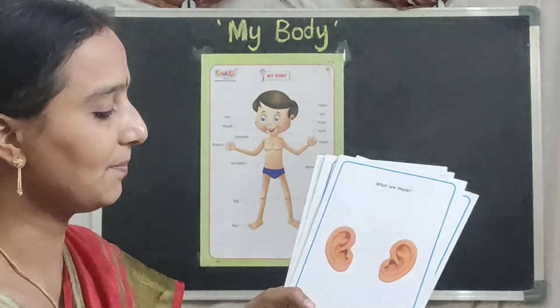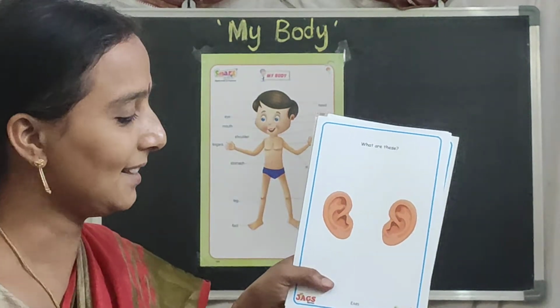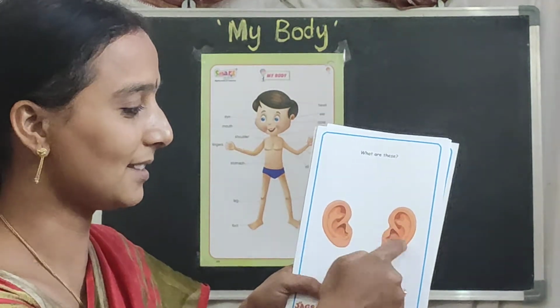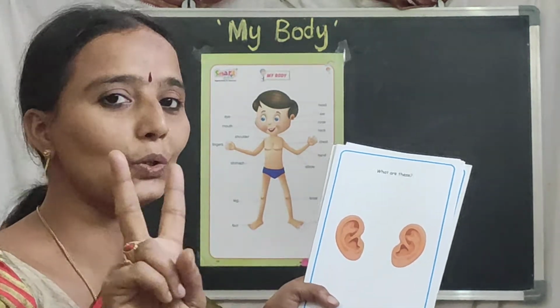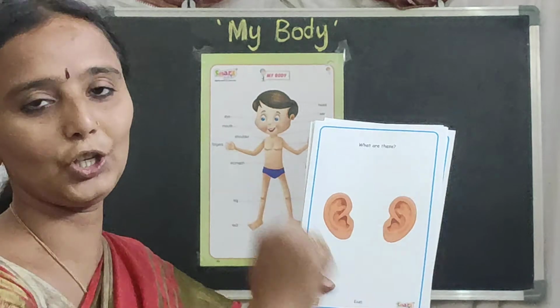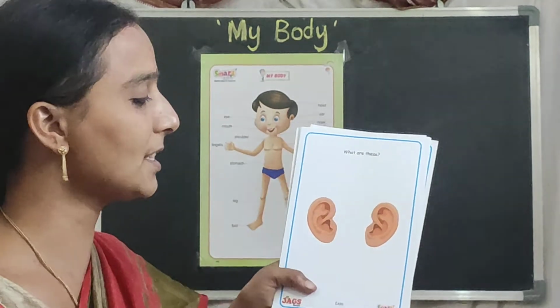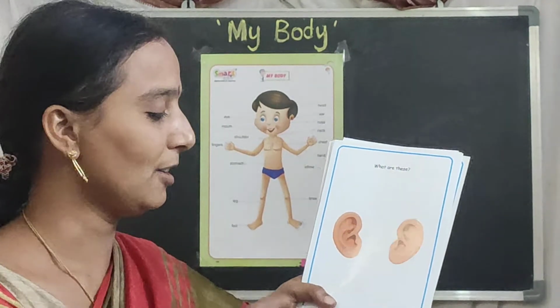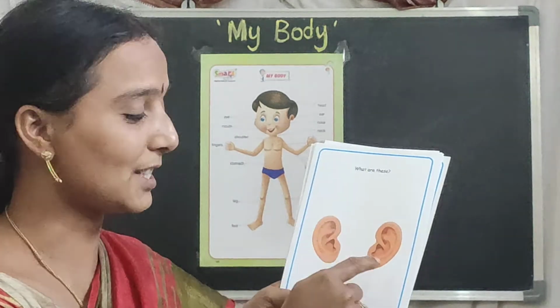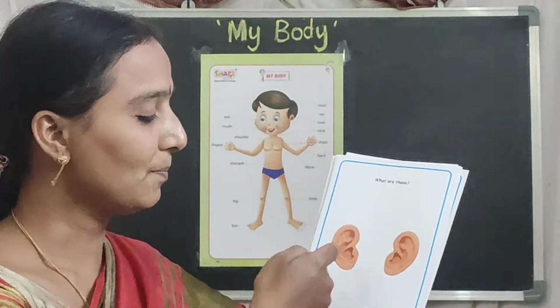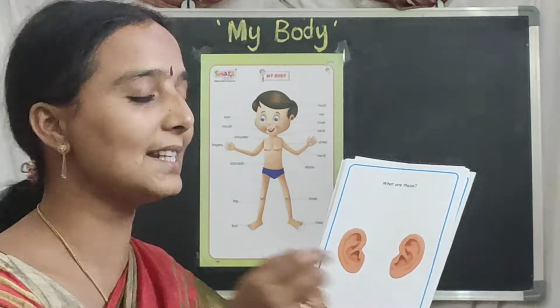Look here, children. What are these? These are ears. And how many ears do we have? We have two ears. One, two. Yes. And what is the use of our ears? Because of ears, we can hear. Yes, all of you, we can hear because of our ears.